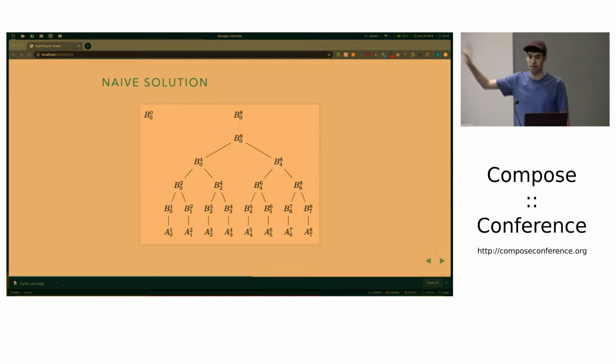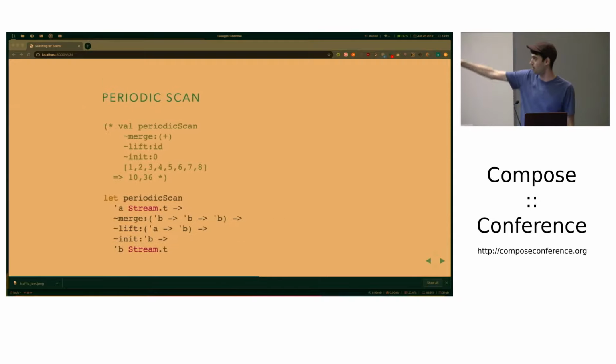And okay, the first thing that you should think about here is that, well, this isn't really a scan because we're not returning all the intermediate results. So this is kind of like a periodic scan, if I were to make up a term. So what? Okay, this is kind of like a scan, but let's look at the type signature first.